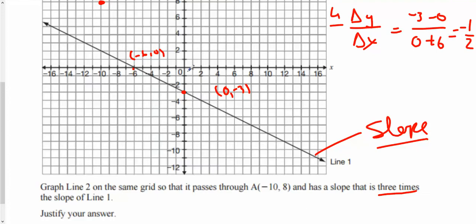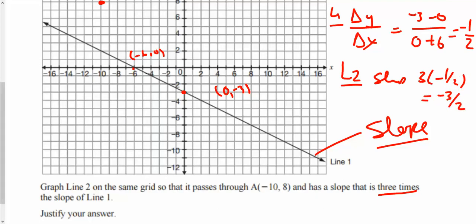And check my scales here. This is 0, 1, 2, 3, 4. This is 0, 1, 2, 3, 4. So each line is equivalent to 1. So the slope of line 1 is -1/2. Line 2 slope is going to be 3 times -1/2, which is then going to be -3/2.